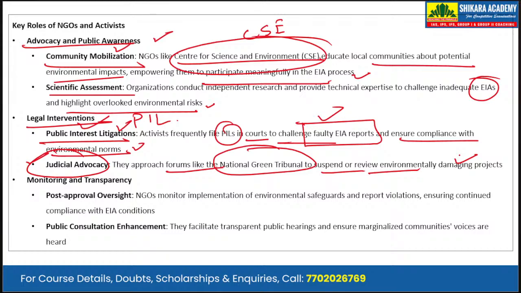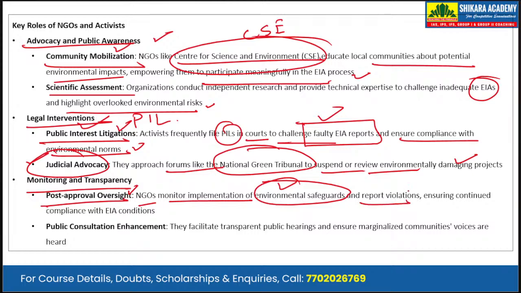Finally, the final role is the monitoring and transparency. The post approval oversight. So NGOs monitor the implementation of environmental safeguards. So first, they help in scrutinizing the EIA report. Then after the report gets passed and the project starts, so after the approval of the project, they provide the oversight. Okay, they monitor the implementation of the project and they ensure the environmental safeguards and report any violations, thus ensuring the continued compliance with the EIA conditions. Okay, they make sure that the EIA conditions are fulfilled.